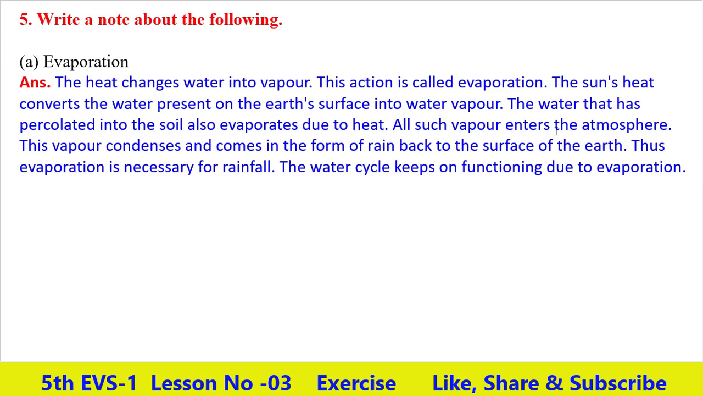All such vapors enter the atmosphere. These vapors condense and come back in the form of rain to the surface of the earth. Thus evaporation is necessary for rainfall. The water cycle keeps on functioning due to evaporation.